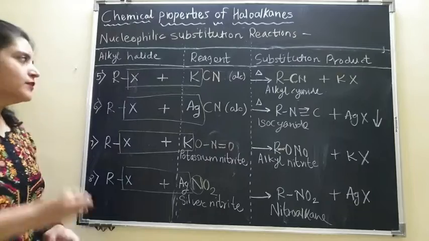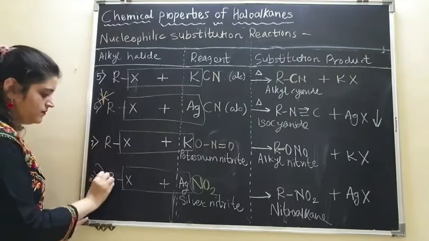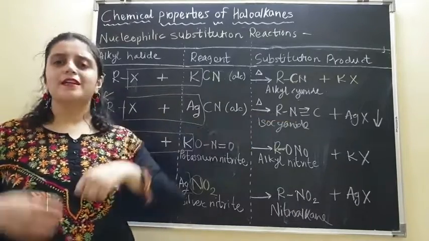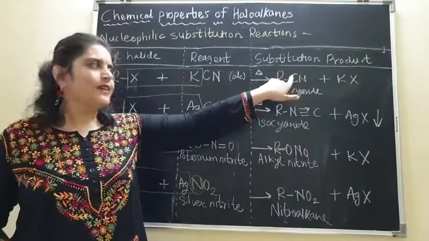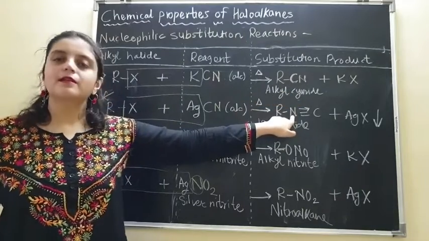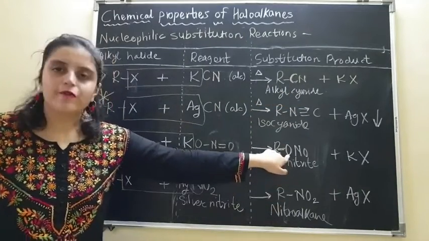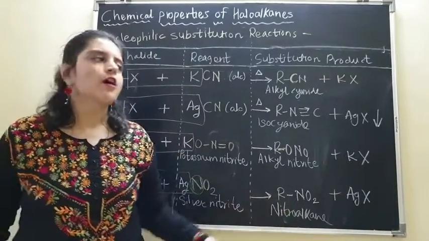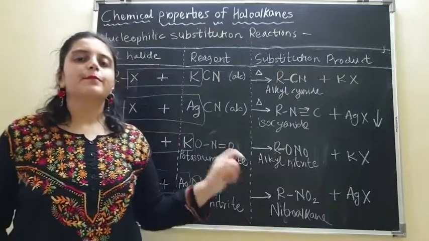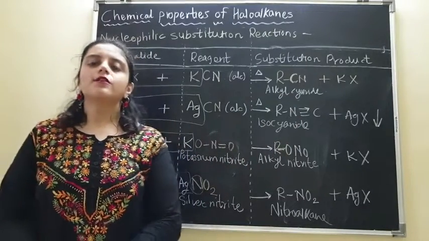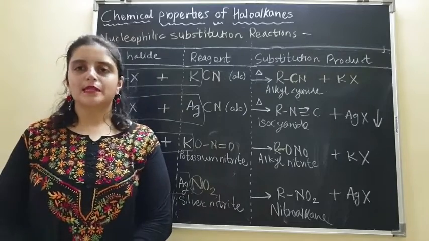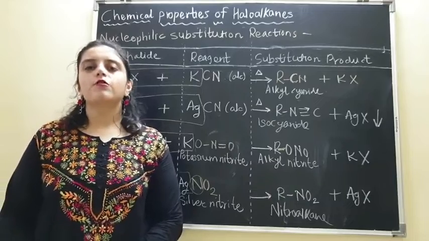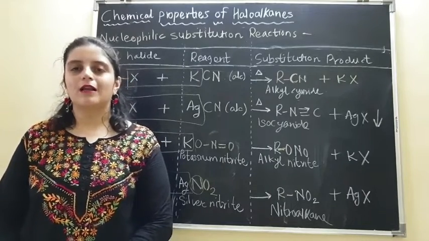But what is very, very important is to remember these two reactions, where the bond formation here is between C and R, and here between N and R. Similarly, bond formation between O and R, and in this reaction between N and R. So it is very important that you remember the products of each and every reaction. This was all about the nucleophilic substitution reactions. In the next videos, we are going to learn about the mechanism of nucleophilic substitution reaction of haloalkanes.